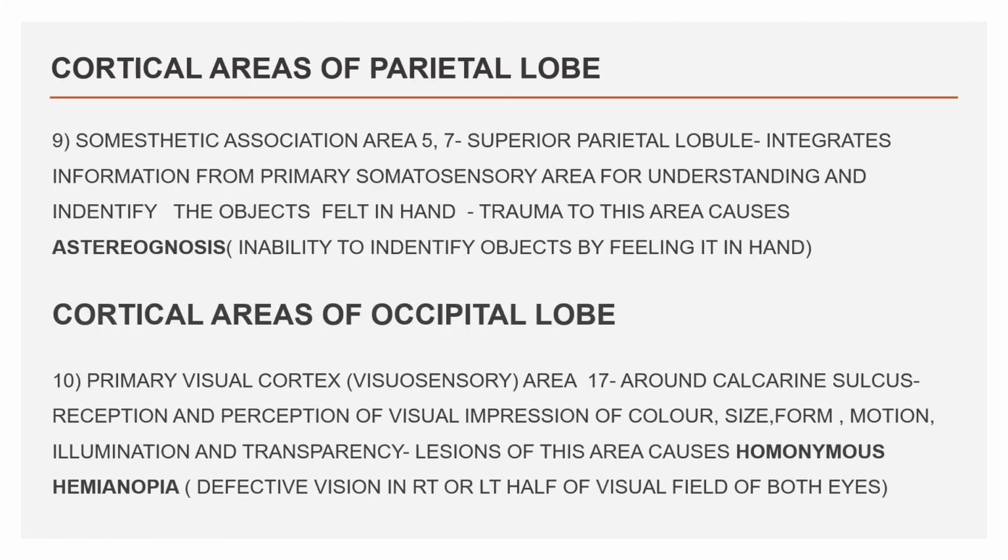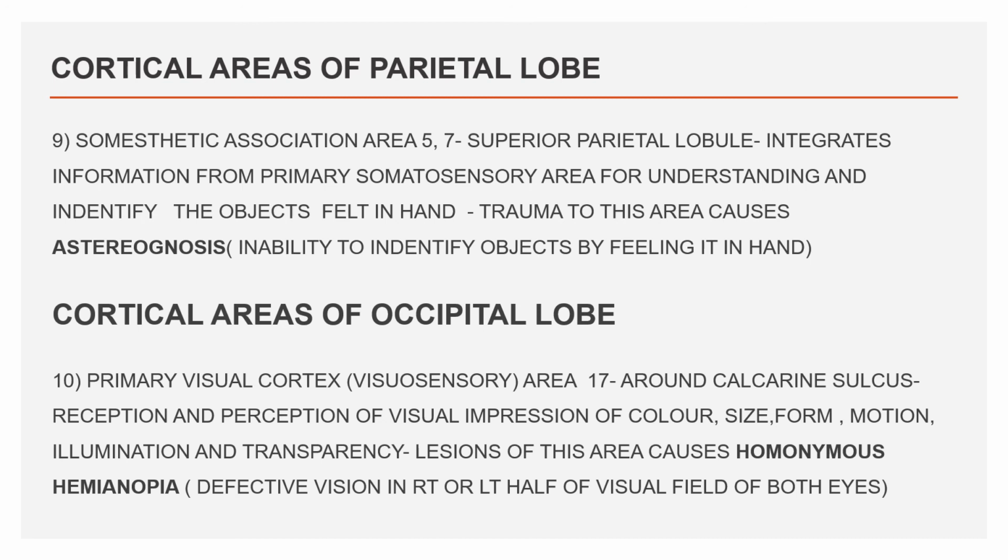We are continuing with the cortical areas of parietal lobe. Somatic association area, area 5 and 7, which is located in the superior parietal lobule. It is integrating the information from primary somatosensory area for understanding and identifying the object felt in the hand without the visual aid. Now, trauma to this area causes astereognosis, means person could not able to identify the object by feeling it.